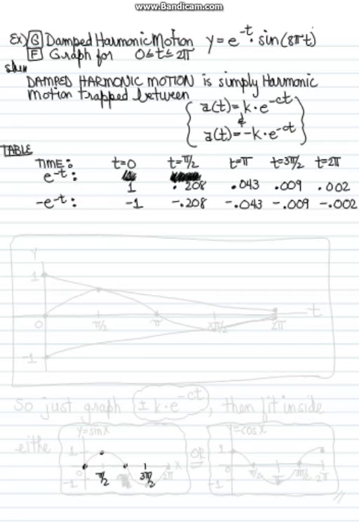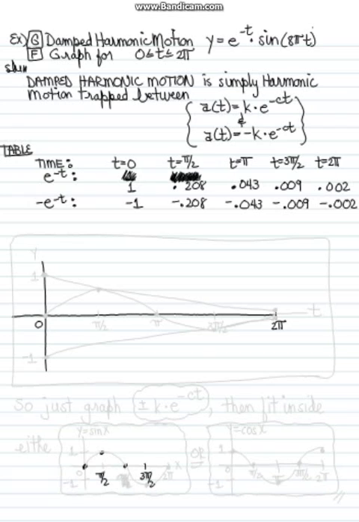Let me pause this just to say something. What we have now is a table, and this table is a list of a of t for the positive value and a of t for the negative value. So just like we have in the brackets above, a of t equals positive k e to the negative ct, and then a of t equals negative k e to the negative ct, we have the points that we're going to graph. So we're going to start this graph by graphing those two functions, a of t.